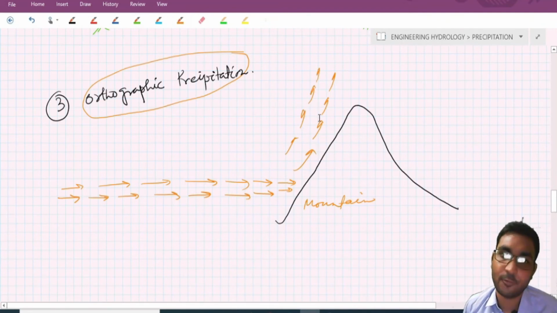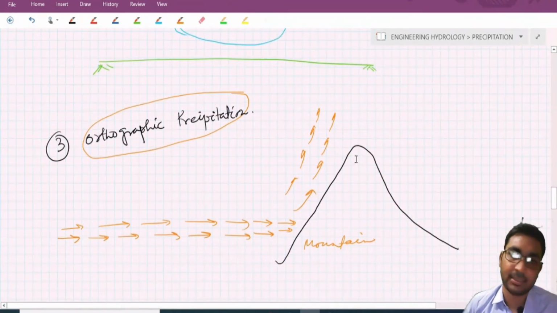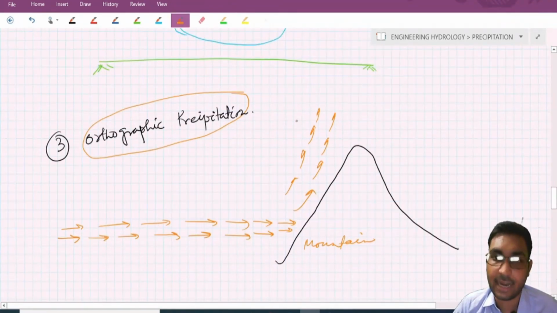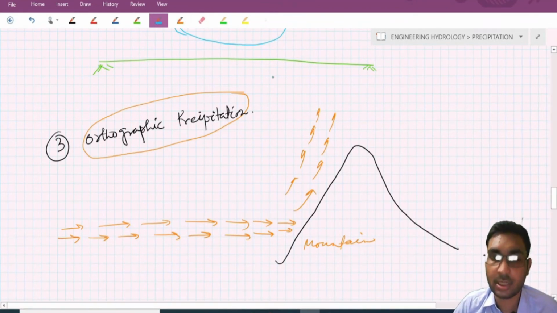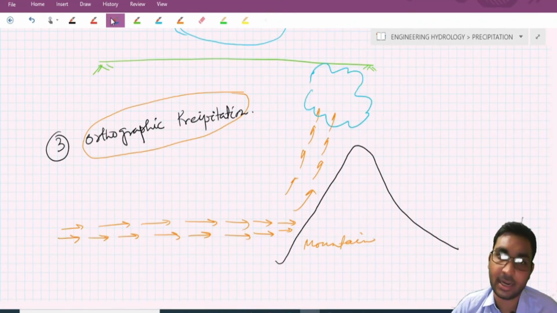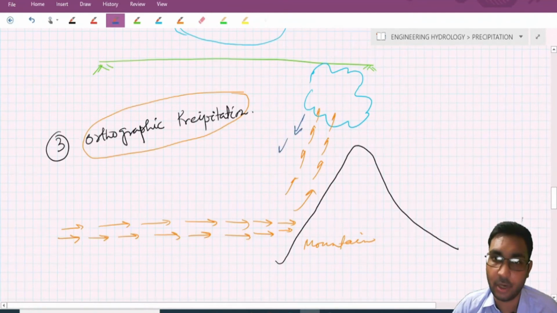In the same way as frontal precipitation and convective precipitation, after going upward it cools down adiabatically and forms clouds, and from the cloud precipitation will occur. So this is known as orographic precipitation.